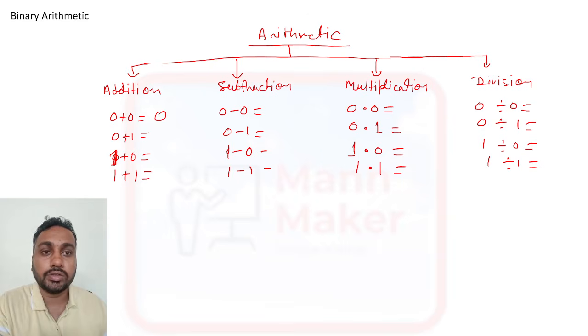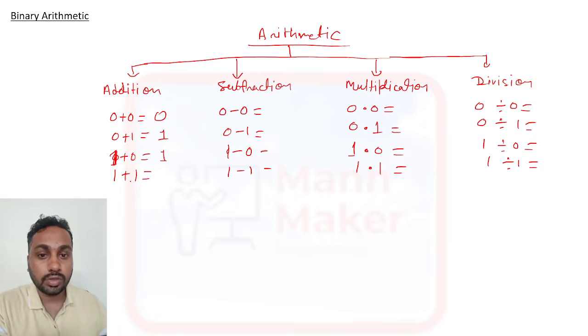0 plus 0 is what? 0. 0 plus 1 is what? 1. 1 plus 0 is 1, and 1 plus 1. Here the thing is, only here 1 plus 1 is what? In binary it is not 2. 2 means what? 1 and 0. So 1 and 0 will come. 1 plus 1 is 1 and 0. So here we are writing the sum as 0, and we will write carry as 1. This 1 is a carry. Okay, sum of 1 plus 1 is 0, and 1 we have as carry.